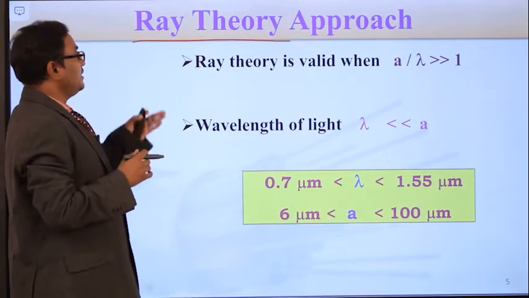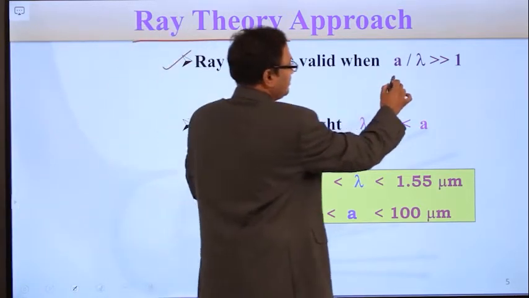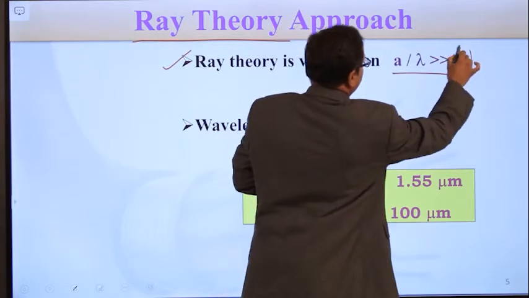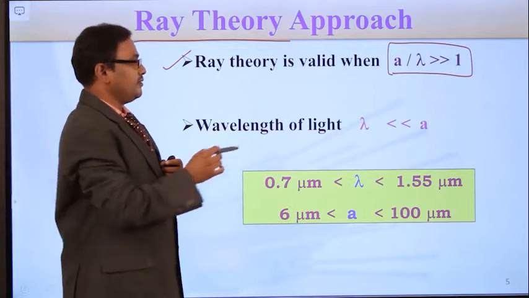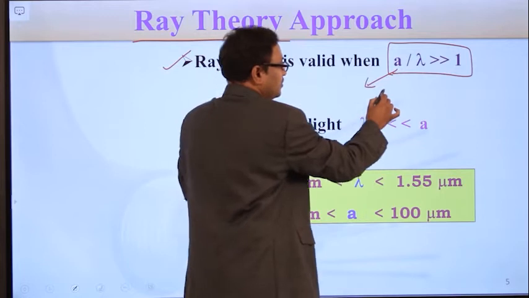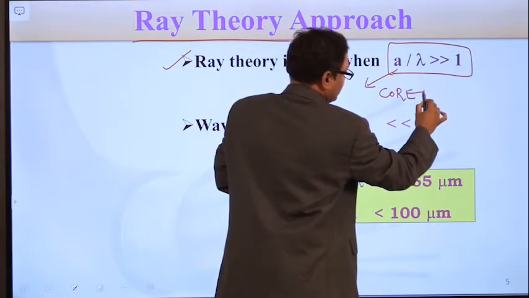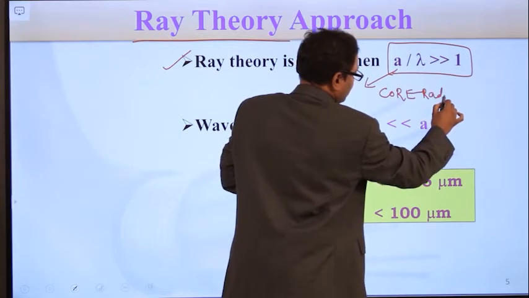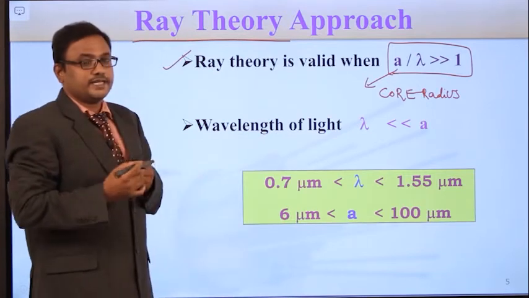This ray theory approach is valid if and only if A by lambda is far greater than 1. What is A? A is the core radius.